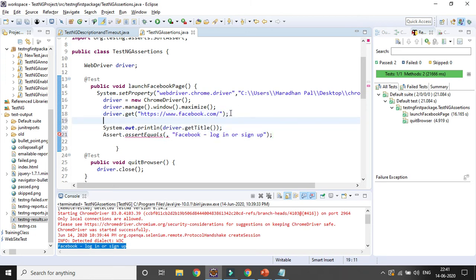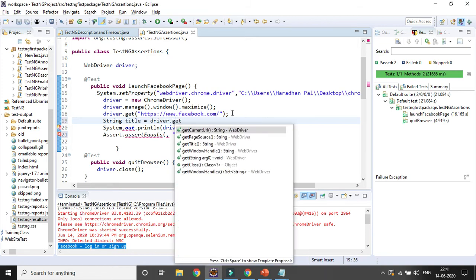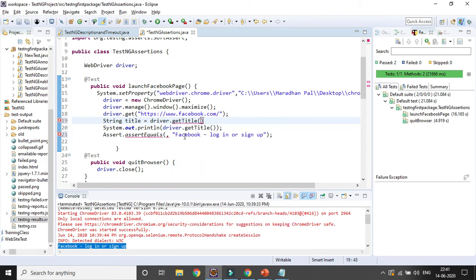So I want to store the title in the string variable: title equal to driver dot get title. It will be stored here, and here I can give that variable as title. So that should match with the expected result.